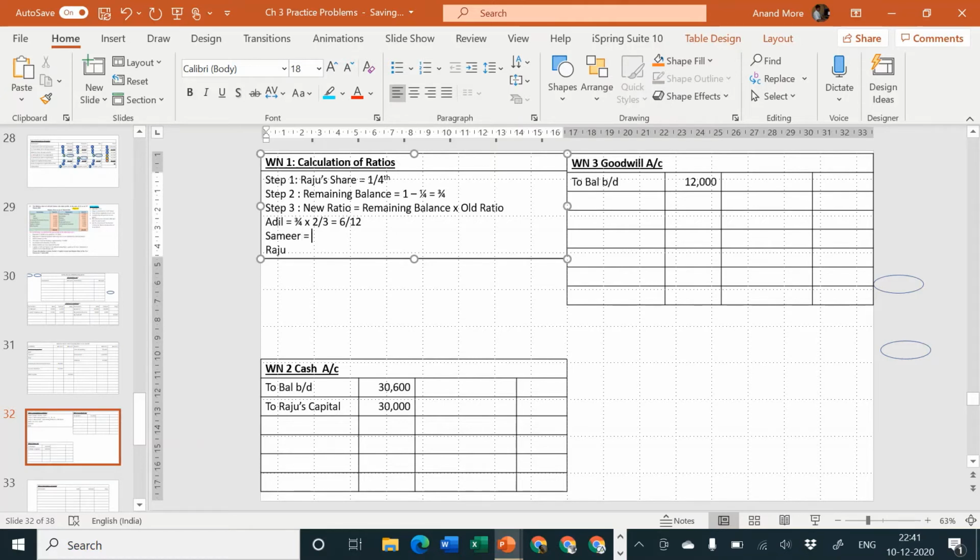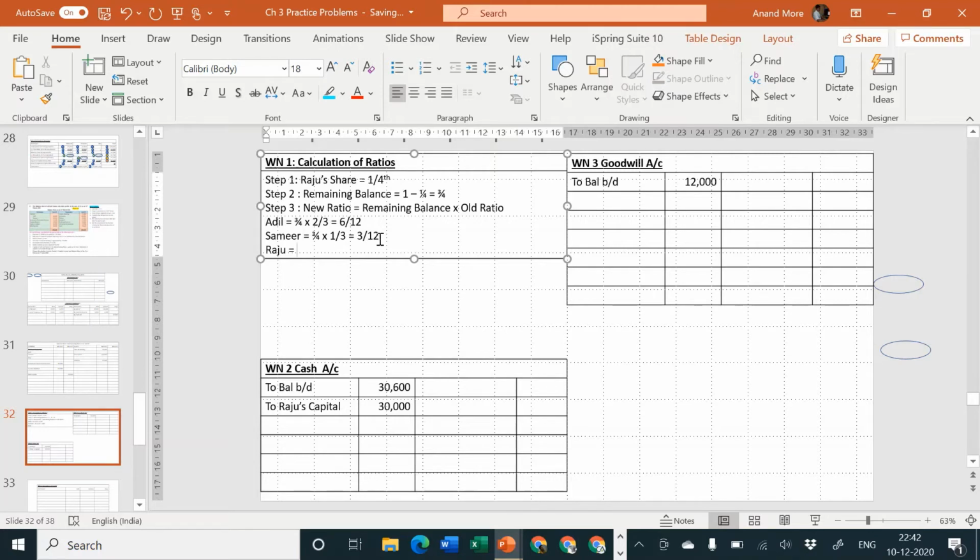Next, Samir. The ratio of Samir is how much? Remaining balance of the firm is 3/4 and ratio of Samir was 1/3. So 3 into 1 is equal to 3 and 4 into 3 is equal to 12. So the ratio of Samir is 3/12. Adil's ratio is 6, Samir's ratio is 3. That means total amount given to Adil and Samir is 9 rupees.